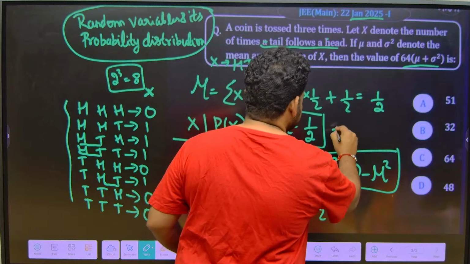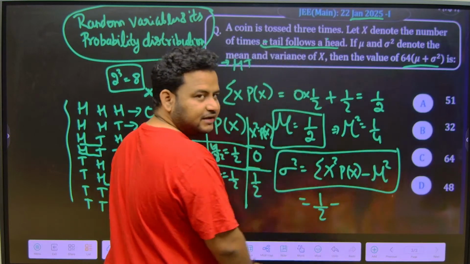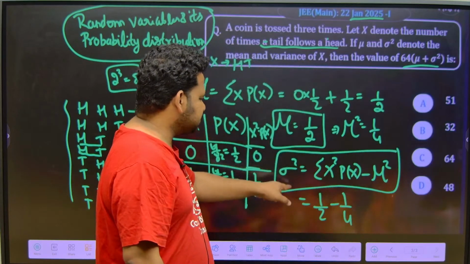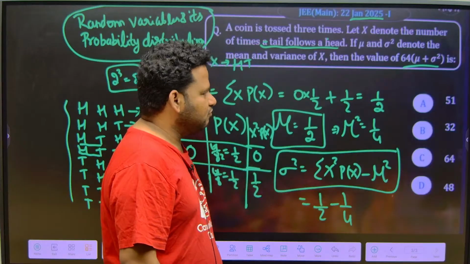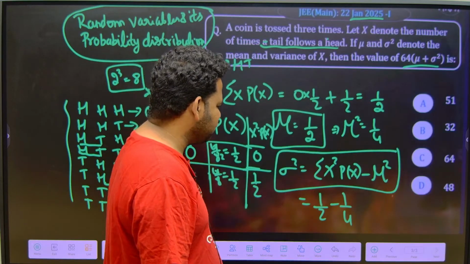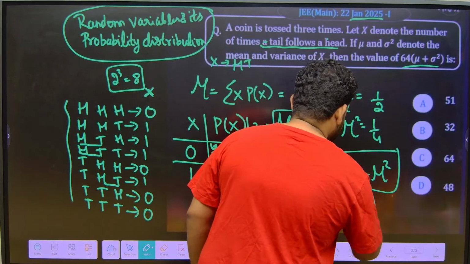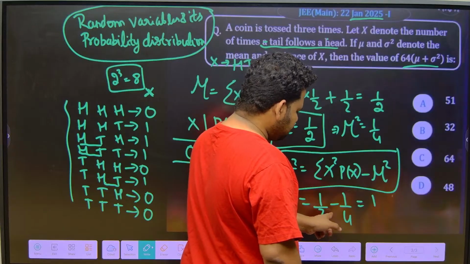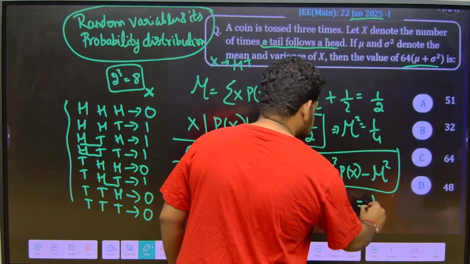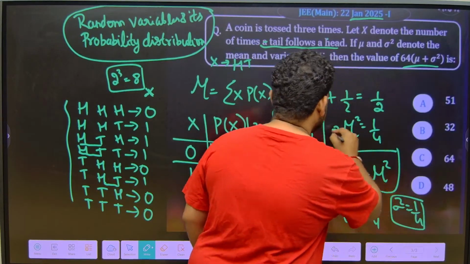Mu square is equal to 1 by 4. So I get 1 by 2 minus 1 by 4. If I take the LCM, I will get 2 minus 1 by 4, that is 1 by 4. So I got sigma square as 1 by 4, and mu as 1 by 2.